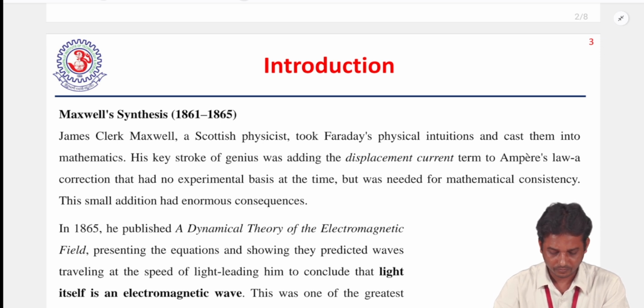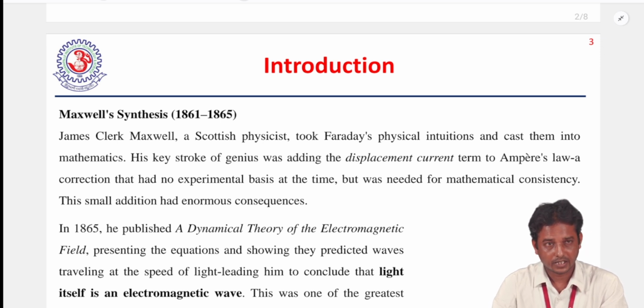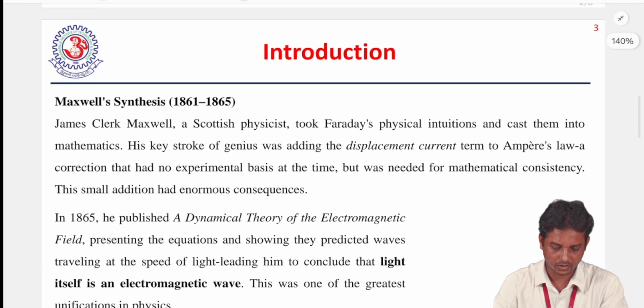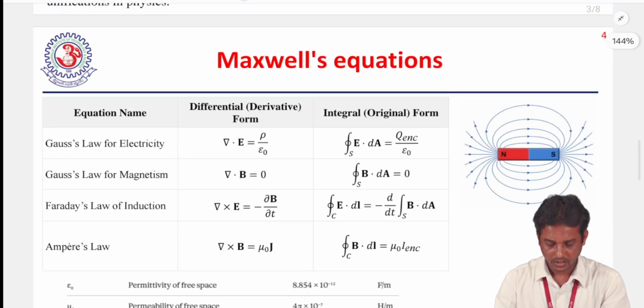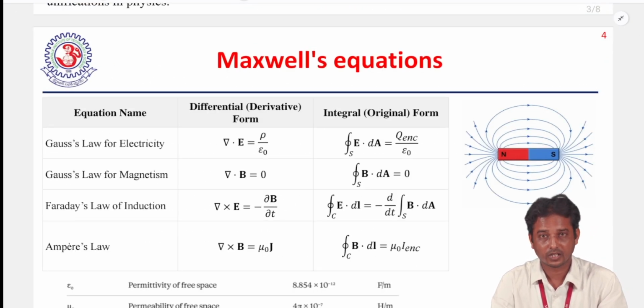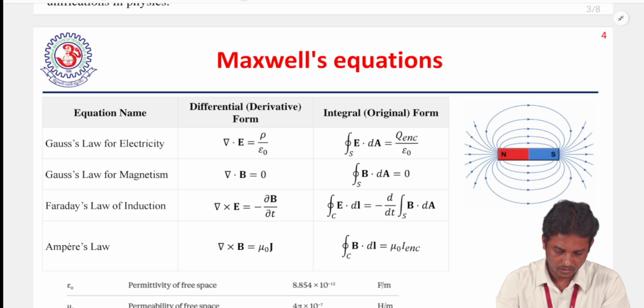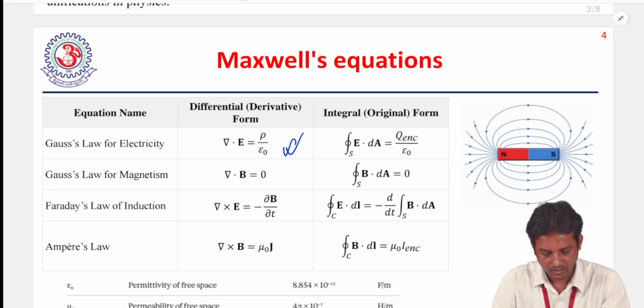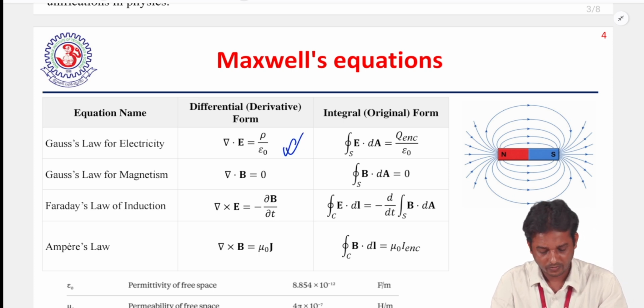This is published in A Dynamic Theory of the Electromagnetic Field. First he proposed it in 1861, and the final equation was proposed in 1865. It took 4 years to develop all the equations. Now Maxwell equations: these are the 4 equations developed by Maxwell.